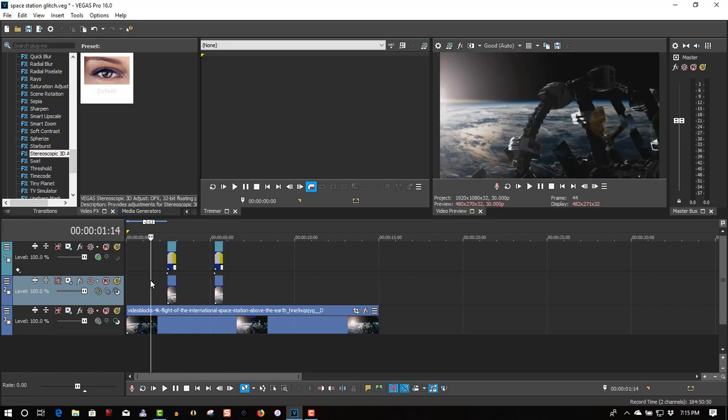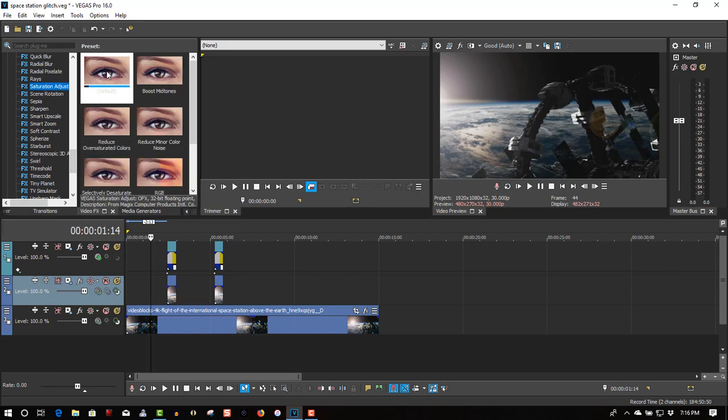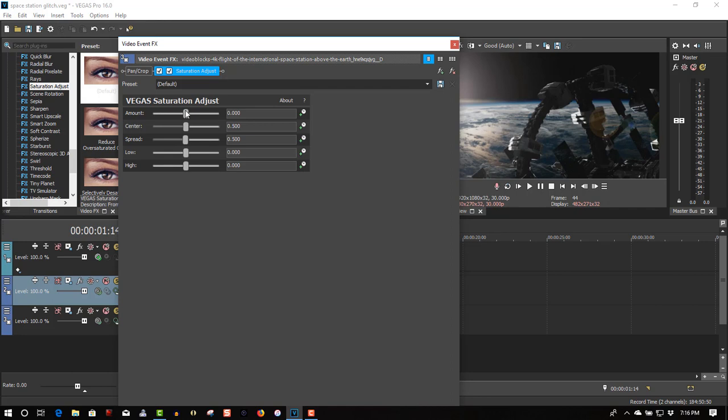So let's fix the saturation. So under video effects, go to saturation adjust, drag the default one to the third track. Amount all the way to the right. Center almost all the way to the right. And low all the way to the right.